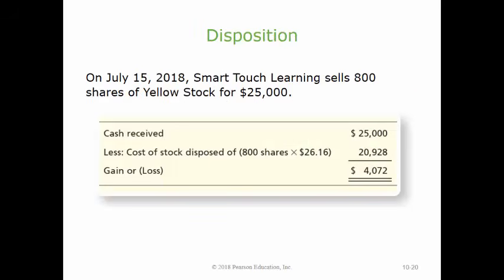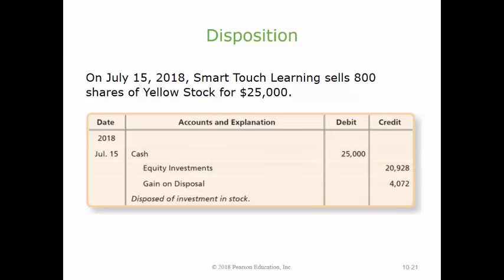Assume that on July 15, 2018, Smart Touch Learning sells 800 shares of Yellow stock for $25,000. Smart Touch Learning compares the cash received with the cost of the stock disposed of and determines the amount of gain or loss. The entry requires a debit to cash for $25,000.